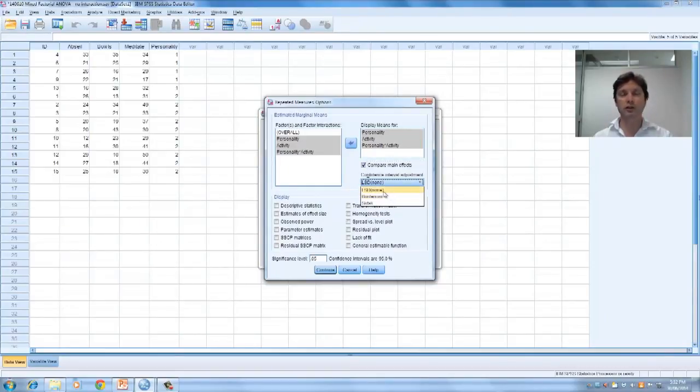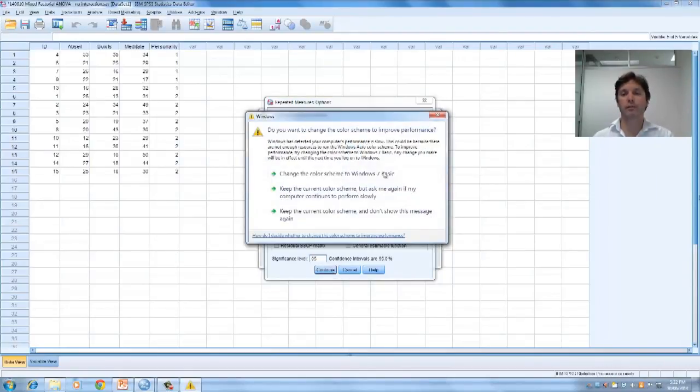Once we tick that, you're going to get 3 options. LSD, which doesn't correct for family-wise error, so it's rare that you would use that. Then you've got your Bonferroni or your Sidak. Let's use Sidak in this case because it's slightly more powerful. Let's tick Sidak. Now, we're interested in a few things here. We want descriptive statistics, so let's get the means and standard deviations. Let's get the estimates of effect size. Let's get the observed power. Because we've got a between subjects variable of personality, let's get homogeneity tests. Let's do a homogeneity test, or Levene's test, to test for equal variances across that between subjects variable.